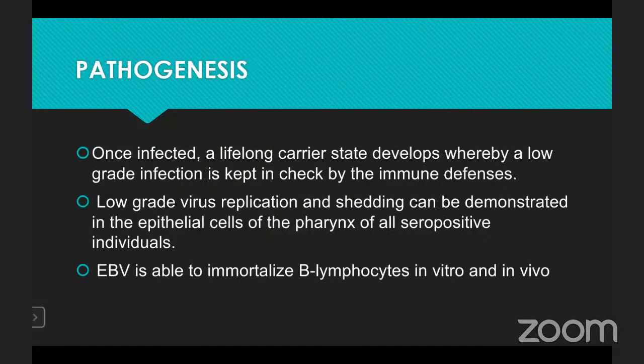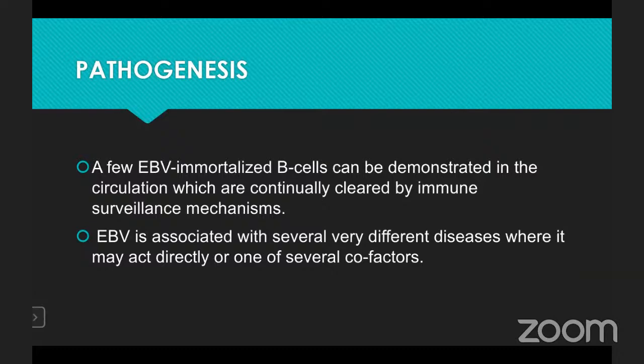Next one is the pathogenesis of Epstein-Barr virus. Once infected, a lifelong carrier state develops whereby a low-grade infection is kept in check by the immune defenses. Low-grade virus replication and shedding can be demonstrated in the epithelial cells of the pharynx of all seropositive individuals. Epstein-Barr virus is able to immortalize B lymphocytes in vitro and in vivo. A few Epstein-Barr virus immortalized B cells can be demonstrated in the circulation, which are continually cleared by the immune surveillance mechanism. Epstein-Barr virus is associated with several other diseases.